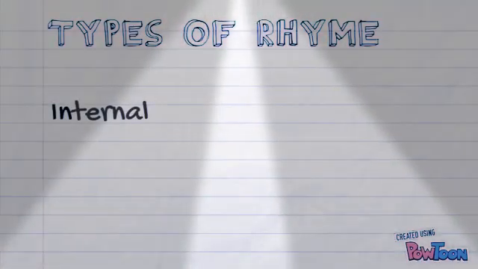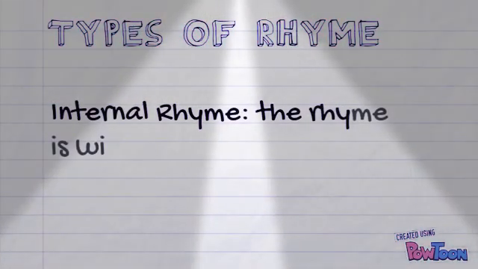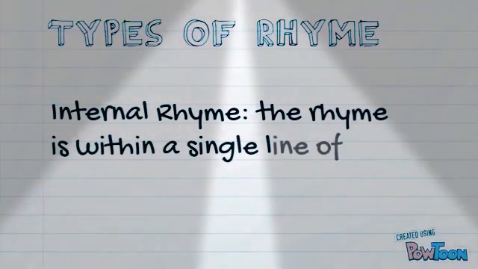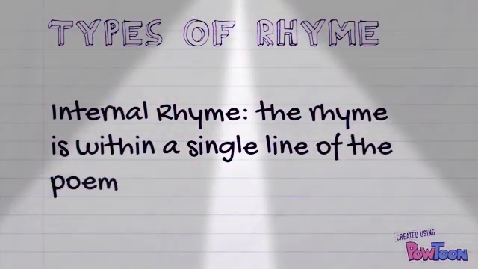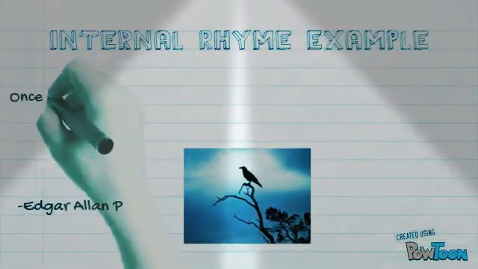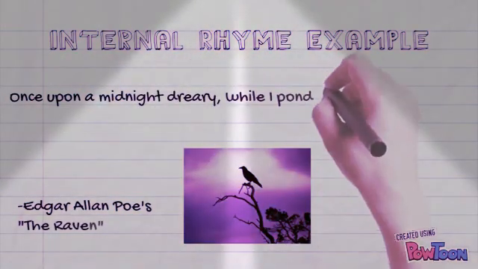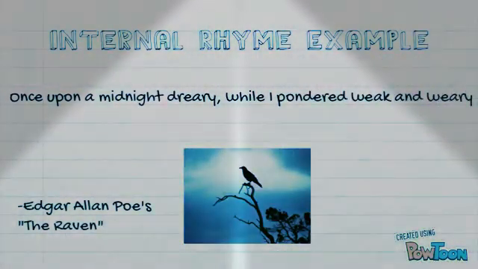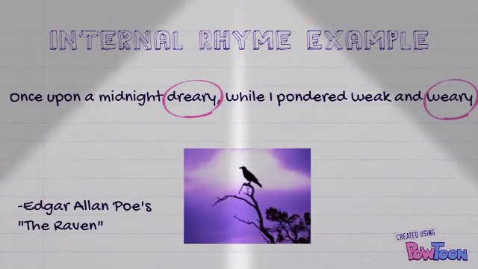Another type of rhyme is called internal rhyme. This is a type of rhyme in which the rhyme occurs within a single line of the poem. Let's take a look. Here's a famous example of internal rhyme from Edgar Allan Poe's The Raven. Once upon a midnight dreary, while I pondered weak and weary. Notice how the two words that rhyme, dreary and weary, are within the same line of the poem.